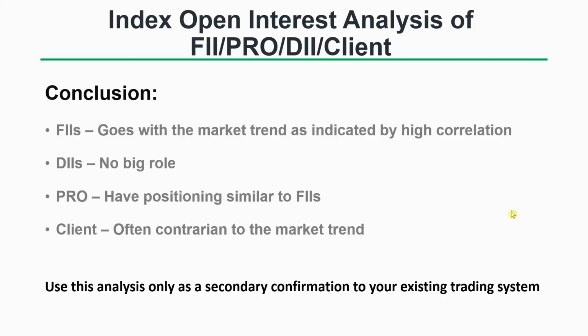Then you are fine because both are aligned. But if your system says that you are long and the FII client system says it's short, then you need to think about what you want to do, and then you can decide to reduce your positions, for example long positions, or you can buy some kind of hedge, or you can take so many other decisions based on this data. So use this analysis, align yourself with this data, and then make your own decision. Okay.